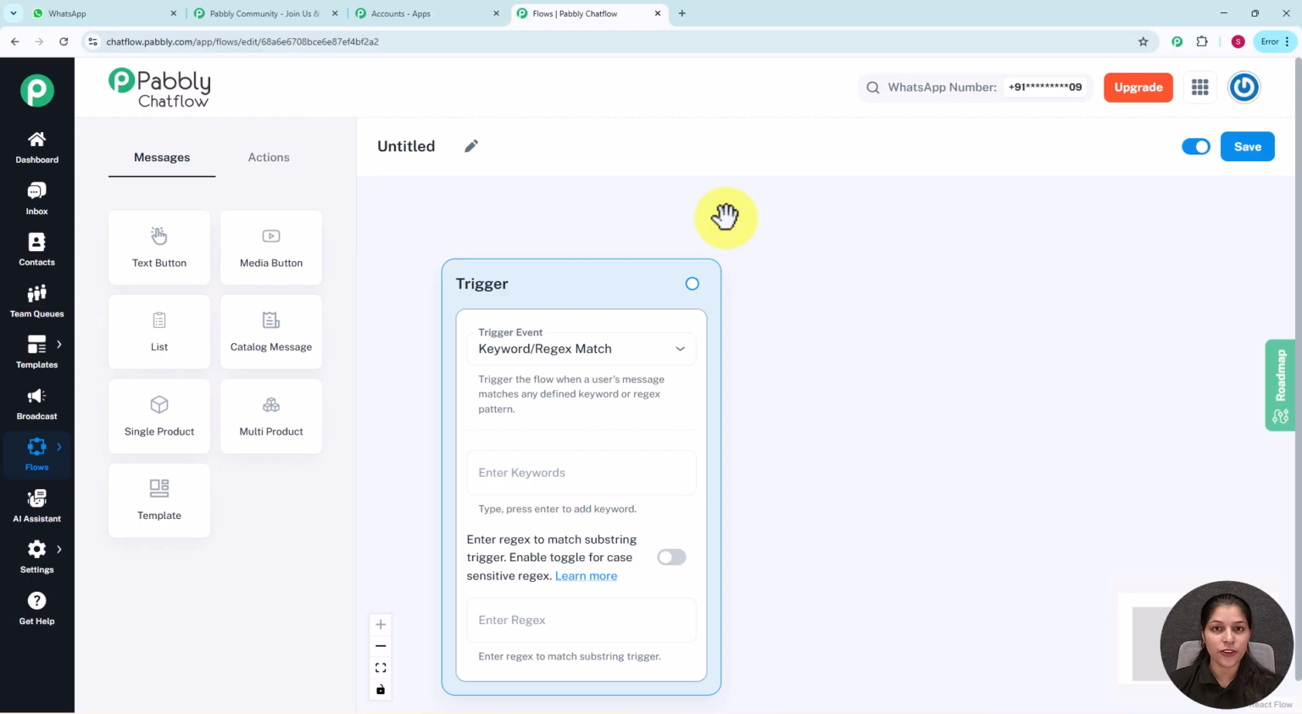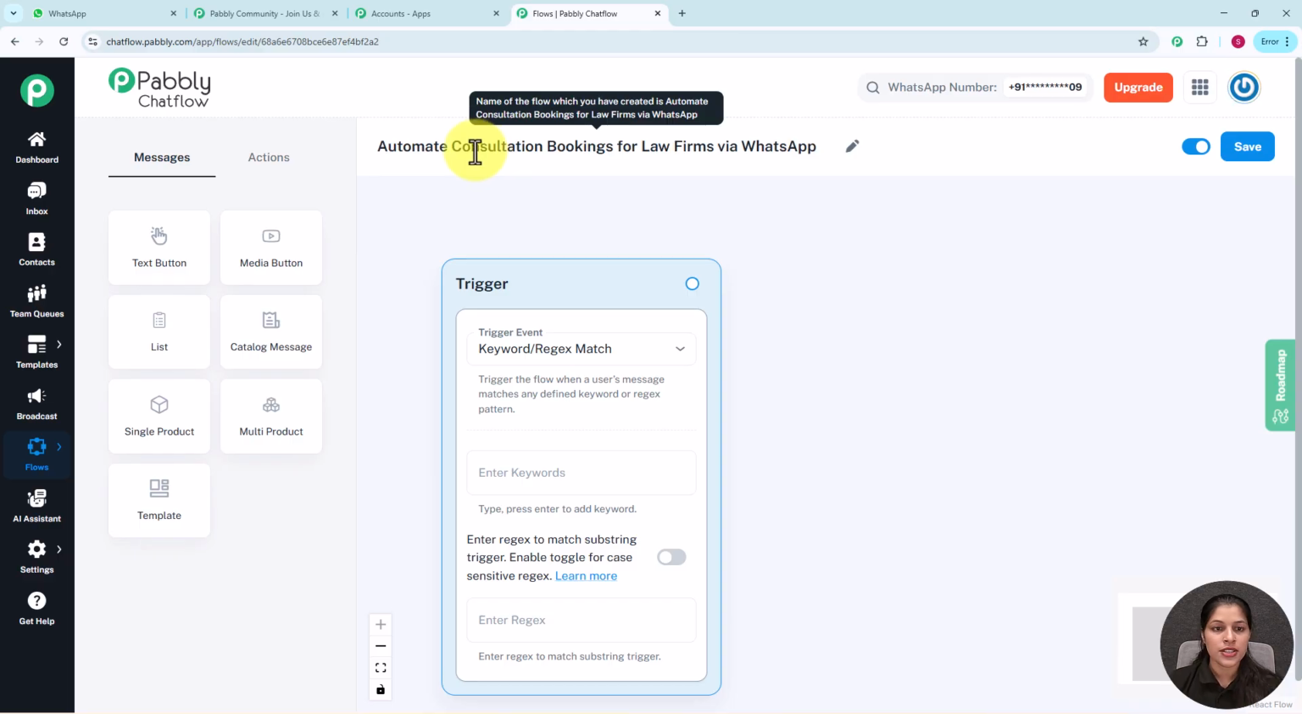So on this flow page, you can see we are getting the option for entering the flow name. So now let's provide a name to our flow here. So here I'm providing it the name Automate Consultation Booking for Law Firm via WhatsApp. Now moving on further, you can see we are getting the trigger. So you might be wondering what is this trigger? So trigger event is the work which is going to initiate your chatbot.